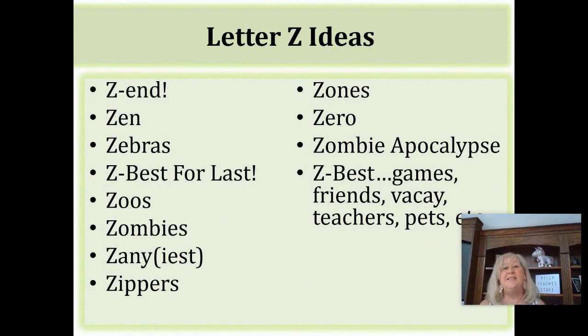All right, letter Z. Now, guys, this is where you're really going to have to think outside the box because you might be thinking, oh my gosh, what do I have for letter Z? Well, be creative, okay? Be totally creative. So some things that you could do for fun, you could write Z end and you could talk about this project. You could talk about the end of sixth grade. You could say Z end of sixth grade. Zen, right, which is balancing.